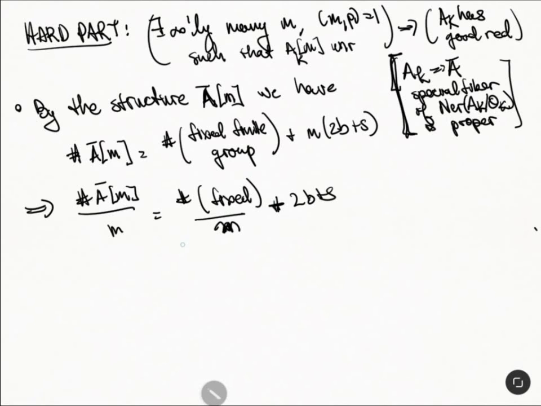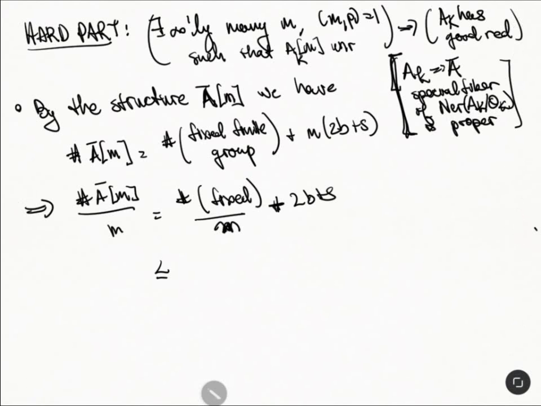Divided by m, plus 2b plus s. Since m is really large, it's going to be bigger than this, and this is going to be less than 1. If we take m really, really large, then that's going to be essentially 0. So this is greater than or equal to 2b plus s.